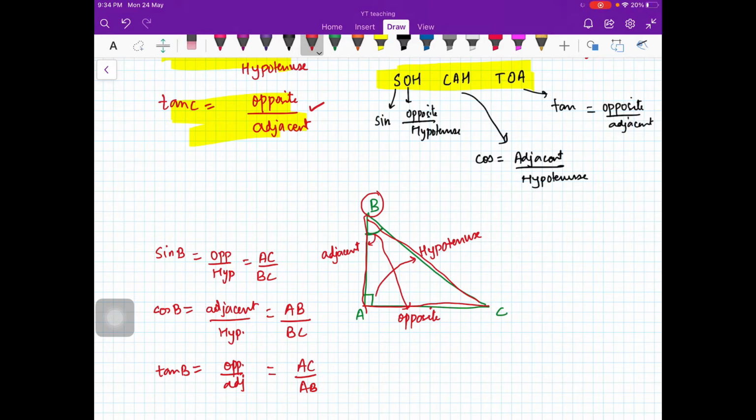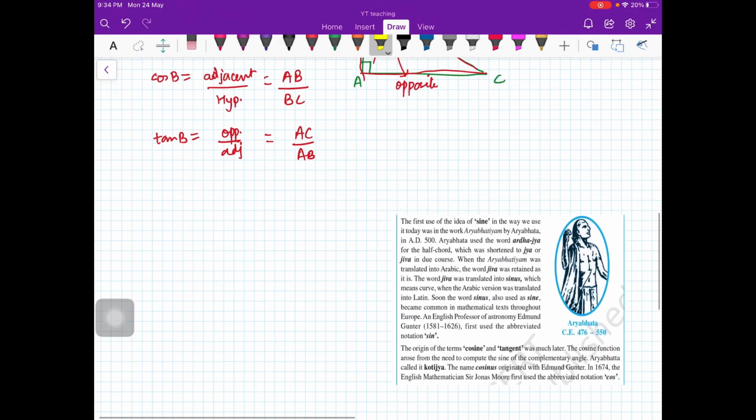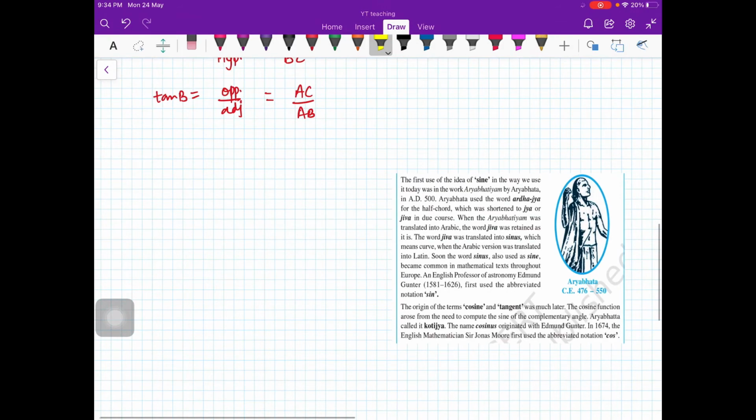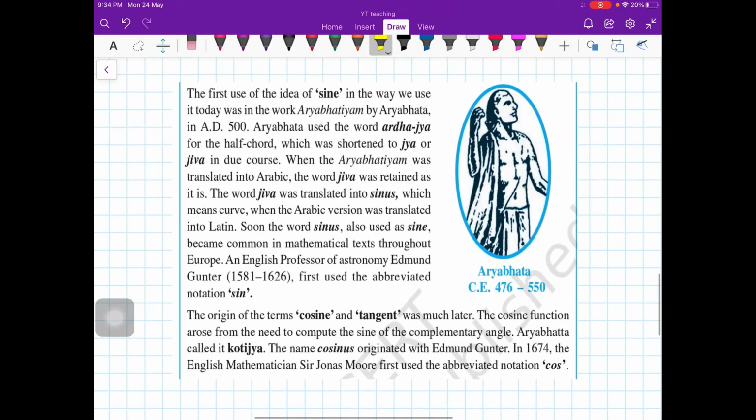I'll give you some examples also, but first thing, you should be wondering from where this word sine comes, right? Here, not in much detail, but I just want to tell you that the first use of the idea of sine, in the way we use it today, was in the work Aryabhatiyam.